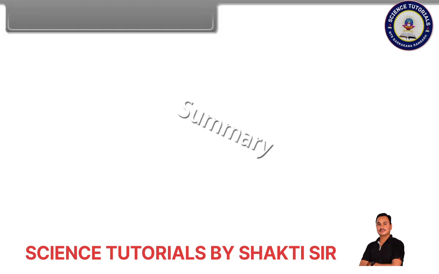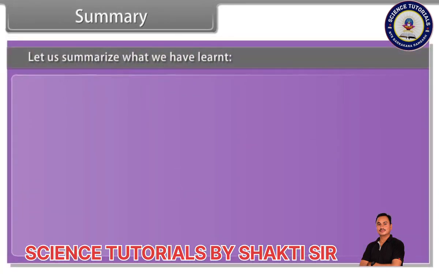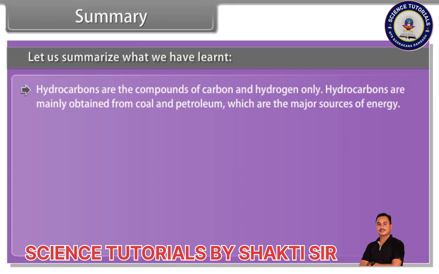Summary. Let us summarize what we have learned. Hydrocarbons are the compounds of carbon and hydrogen only. Hydrocarbons are mainly obtained from coal and petroleum, which are the major source of energy.